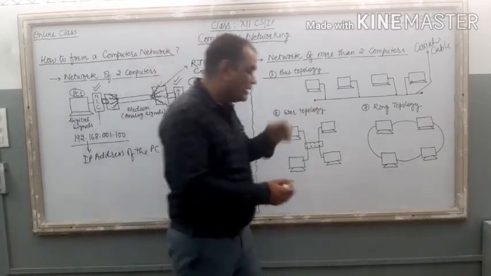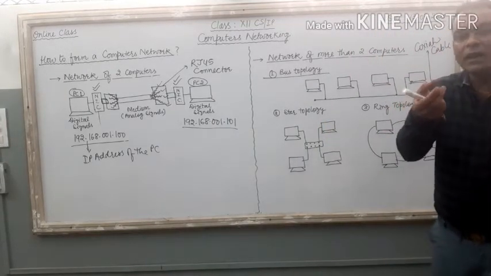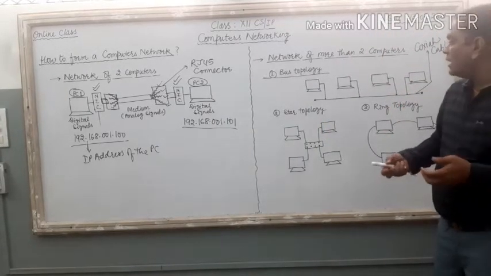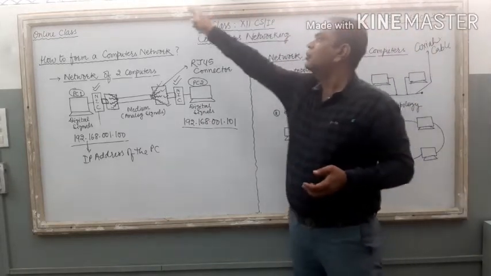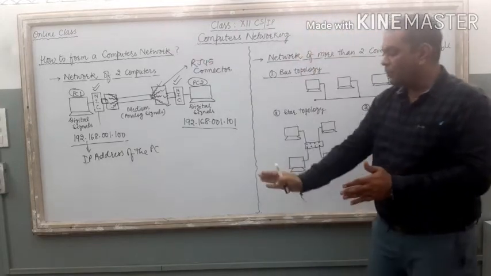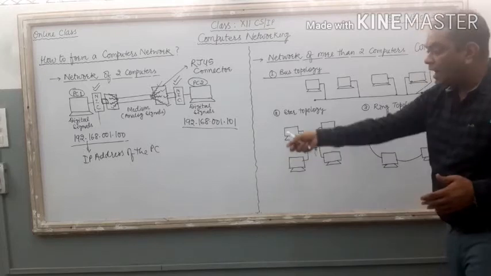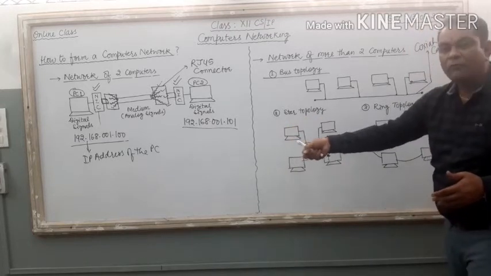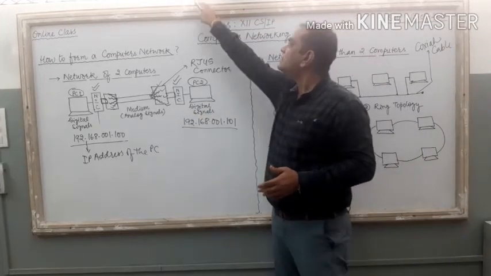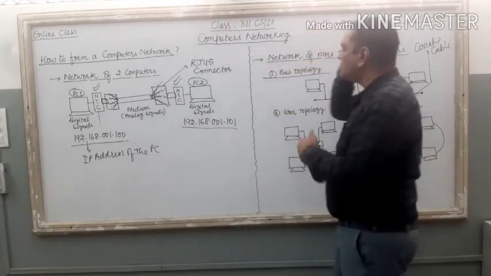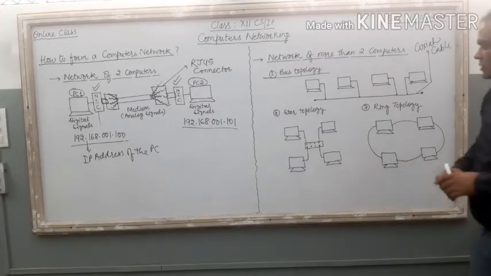Here in this style, I take one thick coaxial cable wire and attach this coaxial cable on the wall. Now the computers are here, 1, 2, 3, 4 PCs on the table. Then I take one wire from one PC and connect this wire from this PC to this coaxial cable. It is known as bus topology. Here coaxial cables are required.